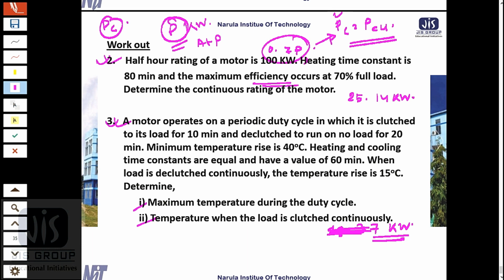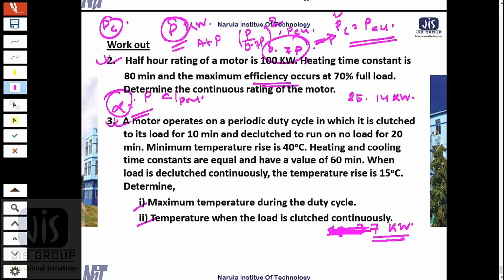At P, what will my copper loss be? It will be (P by 0.7 P) square times PCU, because power is proportional to current and copper loss is proportional to current square. So we will get the value of PCU, and then alpha equals PC by PCU, so we will get the value of alpha.